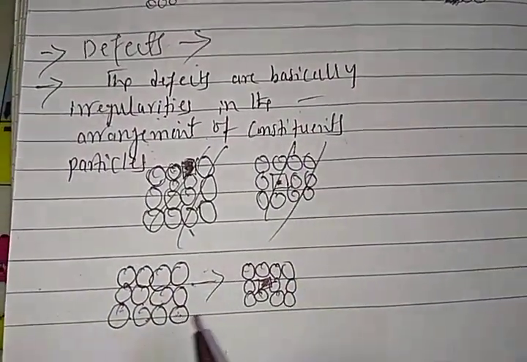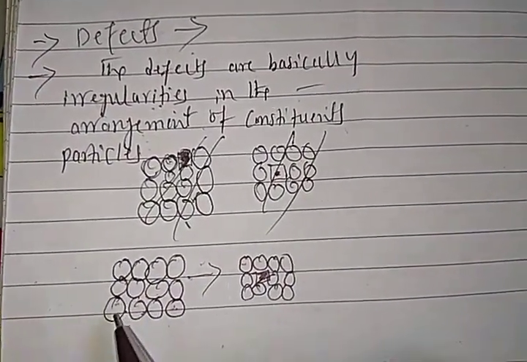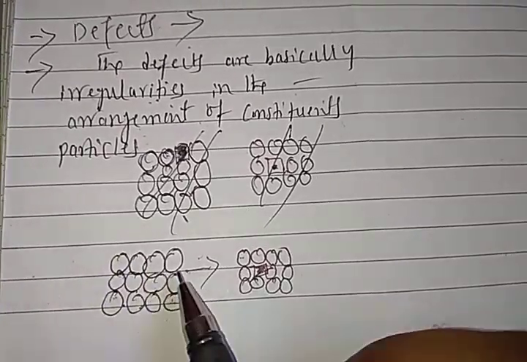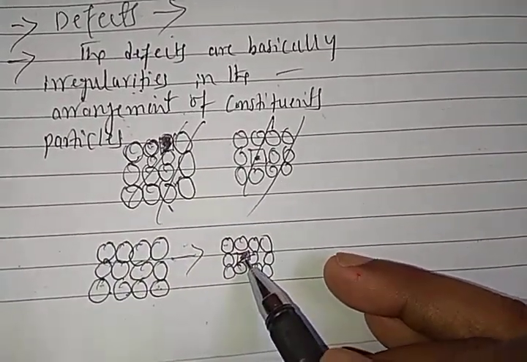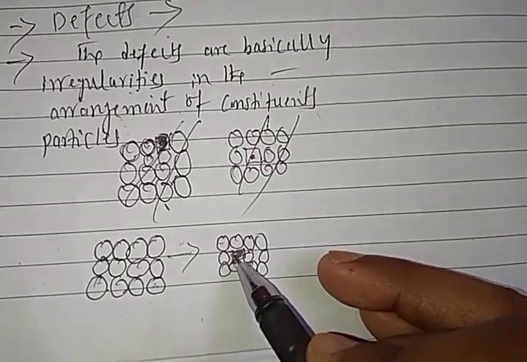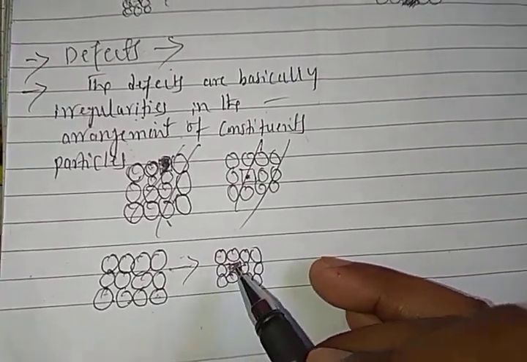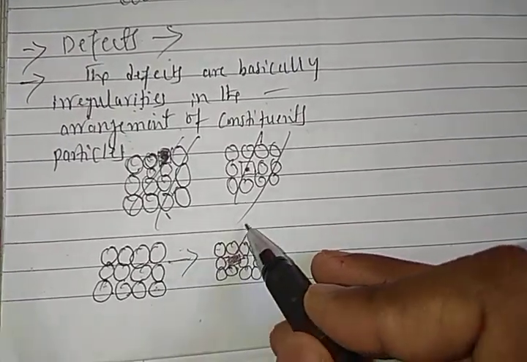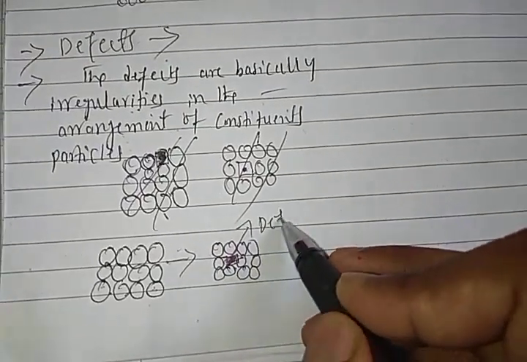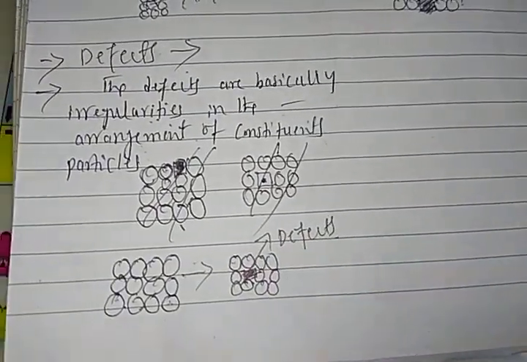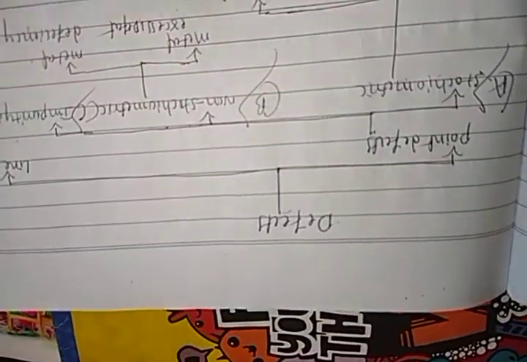Right. So this is the regular arrangement, particles continuously arranged side by side, one above the other. But here the second row, second atom is missing. So this we call an irregularity, and this irregularity we call a defect. Understood, students? Okay, let's see the classification of defects.